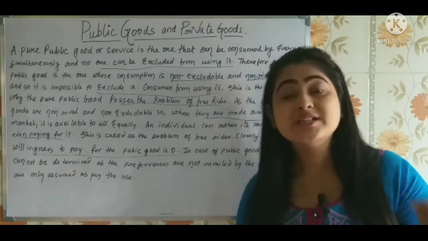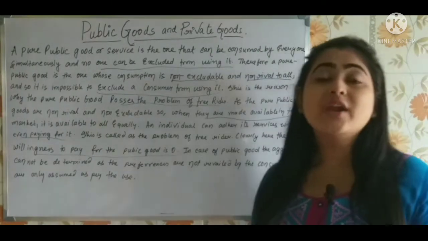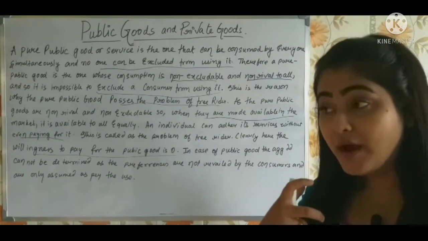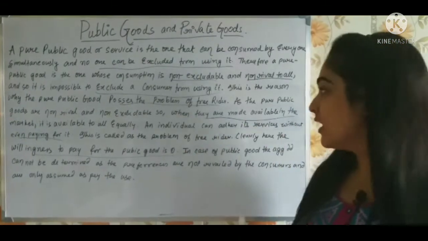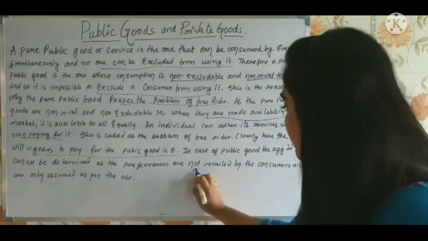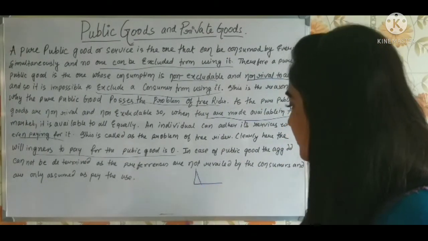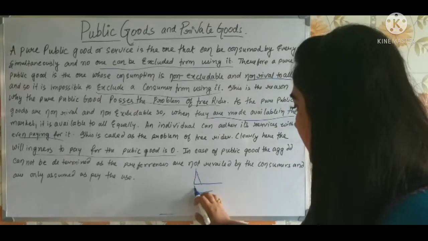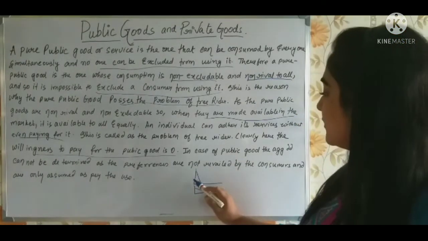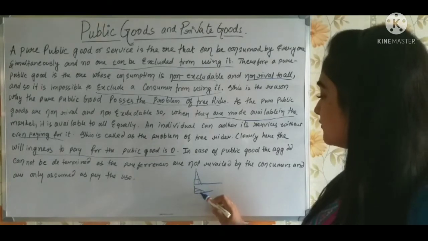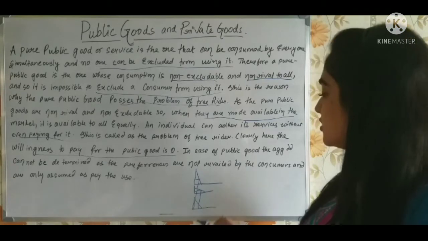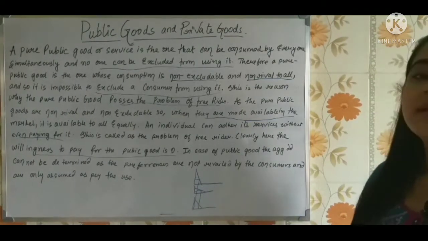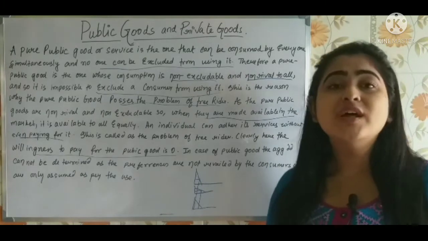Now here, in case of private good, you can understand what the individual demand in the market is, isn't it? And you can find out the aggregate demand. How? Like, I am showing it here. If this person has this much demand, another person has a more elastic demand like this, isn't it? From here, if we do the vertical summation, what will the market demand be? If I do the vertical summation here and here, it's somewhat like this. So this is the market demand. So I am getting the market demand curve, the aggregate of the individual demand.